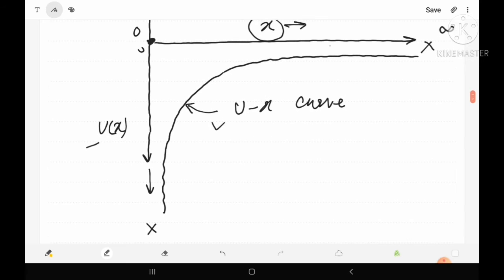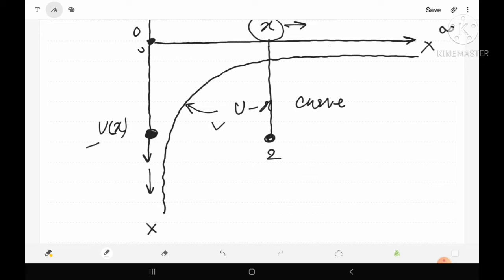Now this curve is drawn only for a single atom. Suppose the atom is placed here. Now let us try to find this graph for two atoms. Suppose this is the position of the second atom. Now we want to study the curve for the second atom. Then obviously what will happen?